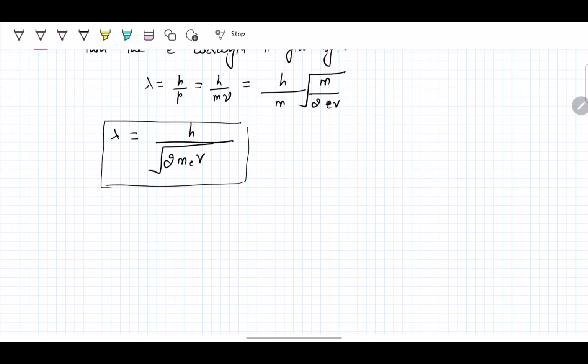The second case we are taking is that if a particle has kinetic energy, then the de Broglie wavelength is given by the following.